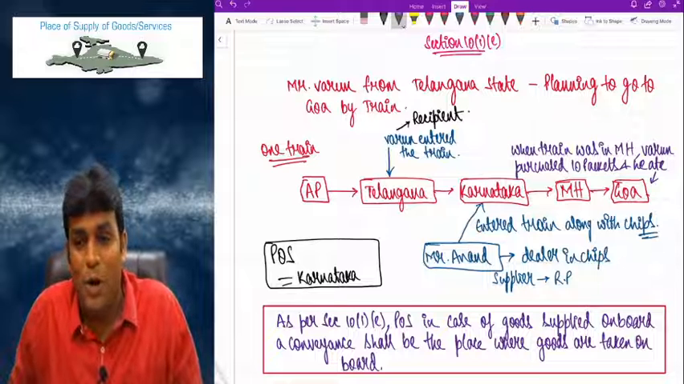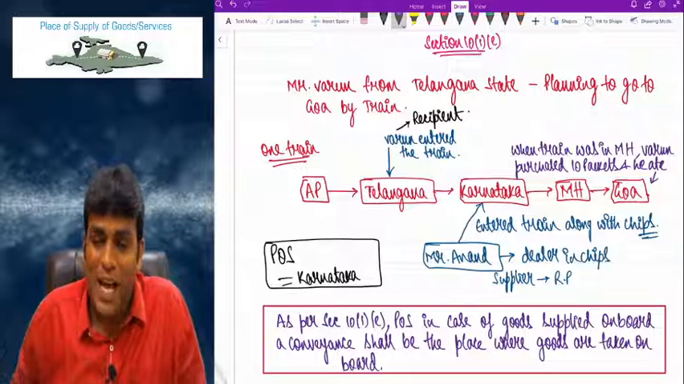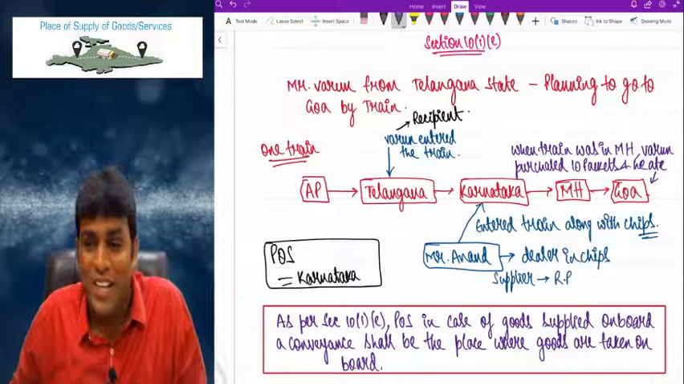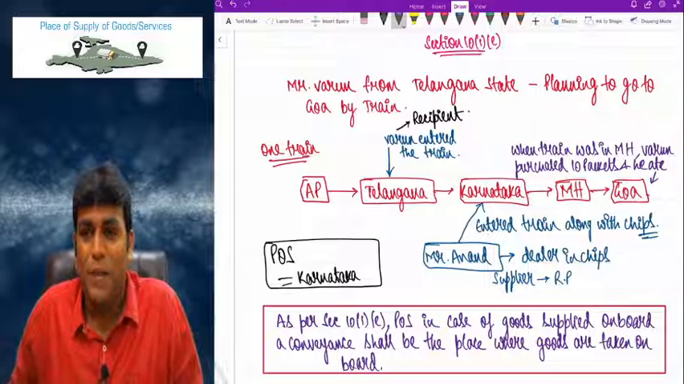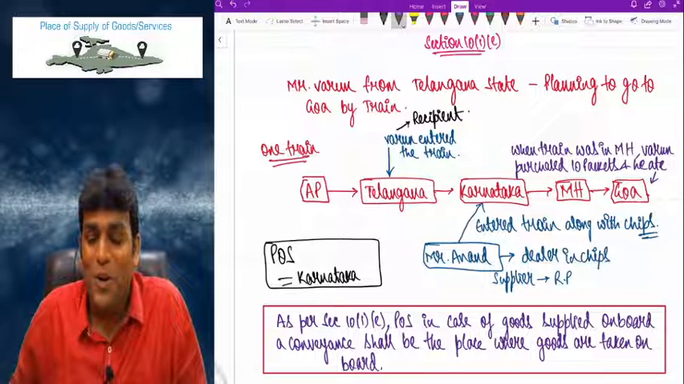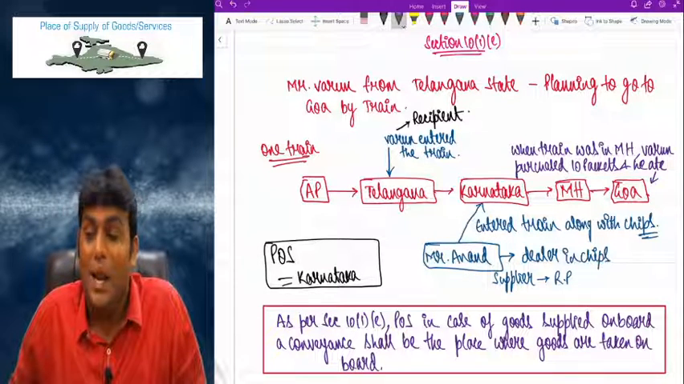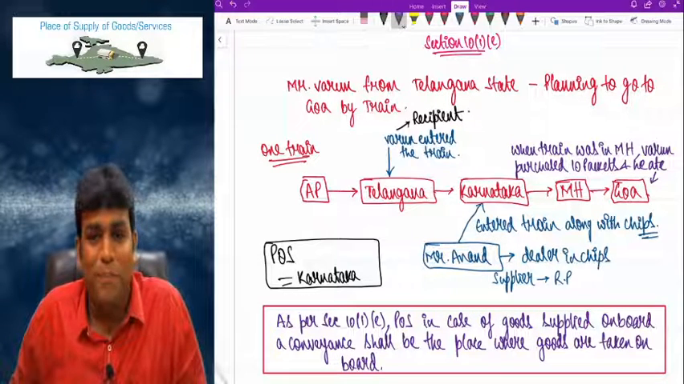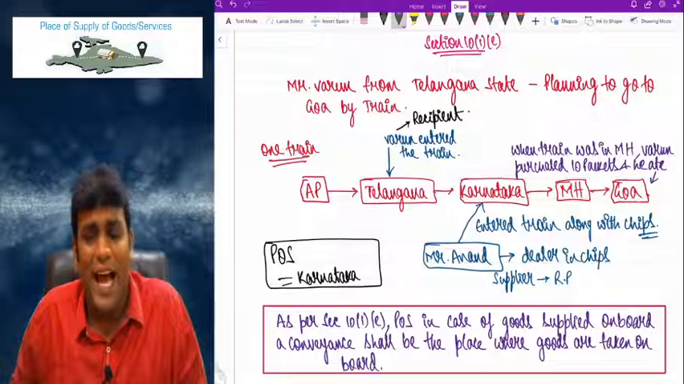And 10(1)(d) talks about place of supply in case of goods assembled or installed, and the place of supply will be the place of such installation or assembly. Finally, last point, 10(1)(e) talks about place of supply in case where goods are supplied on board a conveyance. Goods are supplied what, sir? On board a conveyance. And for that, law clearly says that place of supply will be the place where goods are taken on board. That's it. This is the end of story for section 10(1)(a), 10(1)(b), 10(1)(c), 10(1)(d) and 10(1)(e).